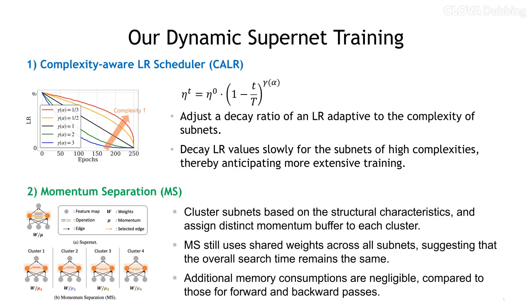Second, we present a momentum separation technique that stabilizes the supernet training process. Motivated by the observation that the subnets with similar structures provide similar gradients, we cluster the subnets based on the structural characteristics and use a separate momentum buffer for each cluster, stabilizing the momentum updates. Please note that we still use shared weights across all subnets, suggesting that the overall search time remains the same. Note also that memory overheads for additional momentum buffers are negligible compared to those for forward and backward passes.